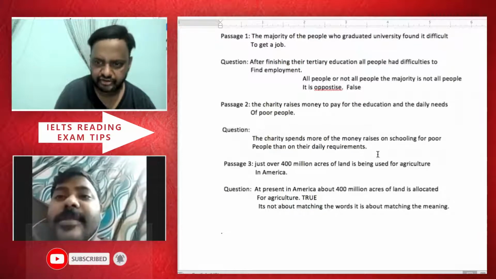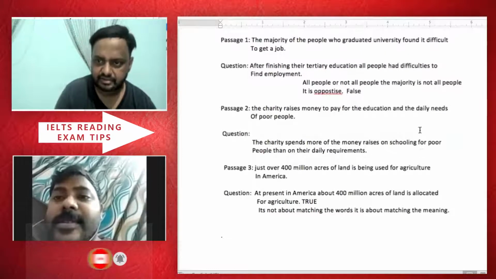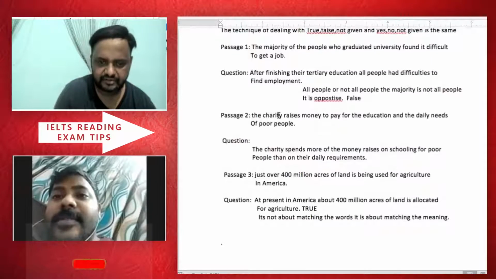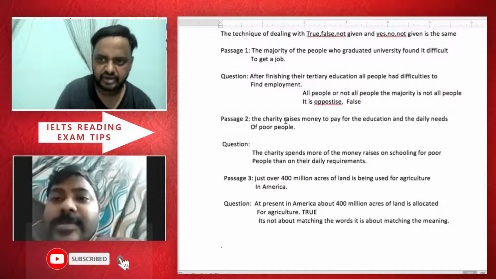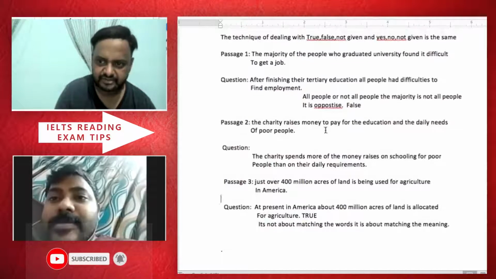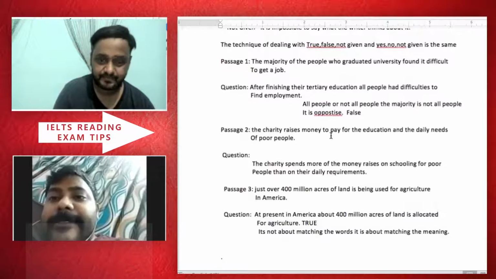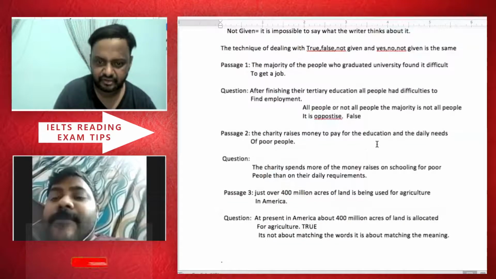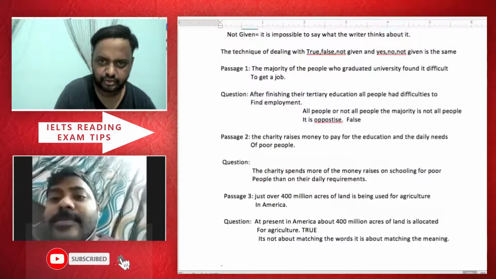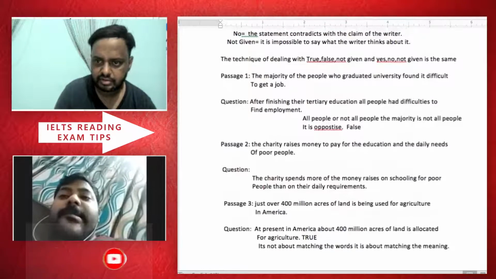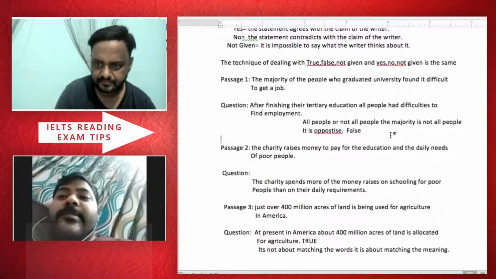Because there is no contradiction. There is nothing like confirmation. They are not the similar things either. So here in the first one, you cannot find out. They have not given what percentage or how much money, more money or less money, charity raises for the education and the daily needs of the poor people. Okay. So this one is not given.